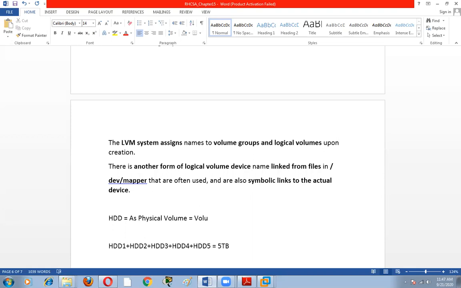So this is the mechanism, volume group. And then in this volume group, we can create the logical volume. So we have a hard disk, and in this hard disk, we create a partition.